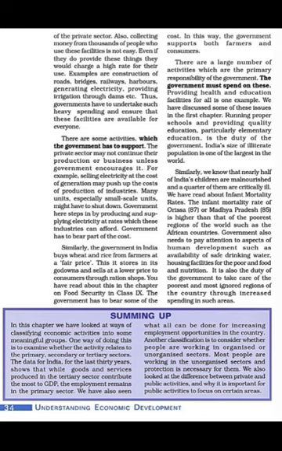And similarly, the government in India buys wheat and rice from the farmers at a fair price. So MSP, minimum support price, the government procures from the farmers at MSP, and through PDS then provides to the poor people at very low cost. So the rest of the cost is borne by the government. There are a large number of activities which are the primary responsibility of the government.